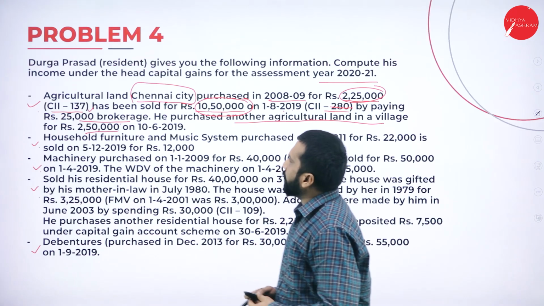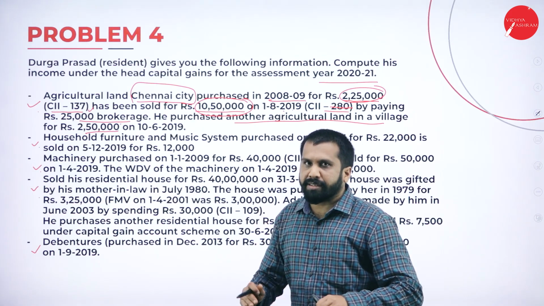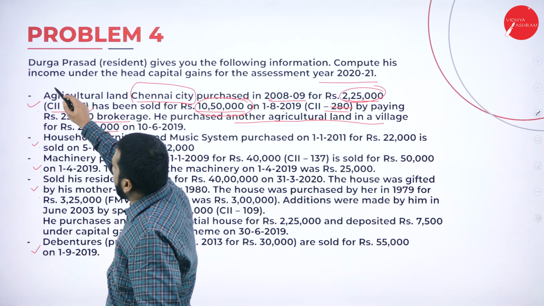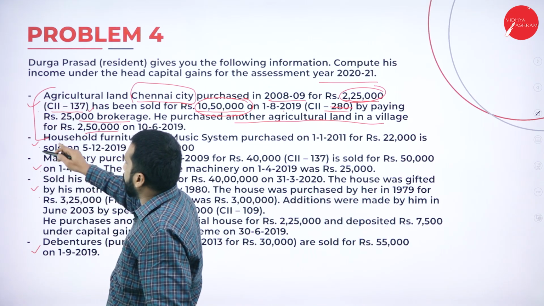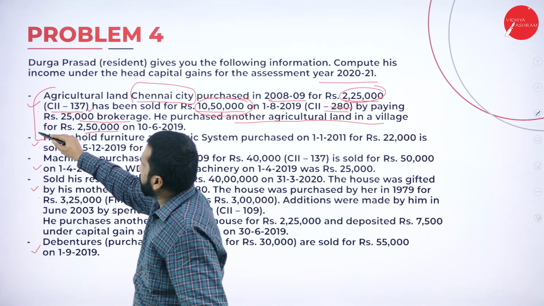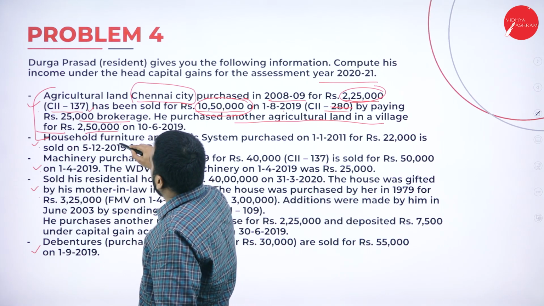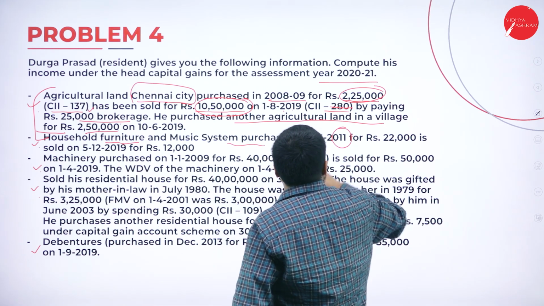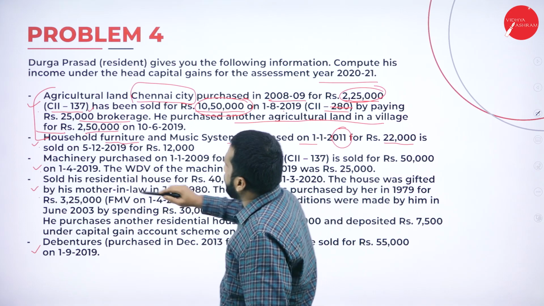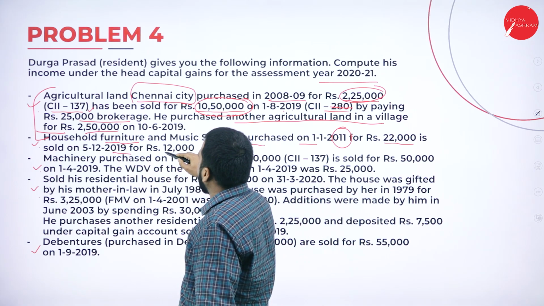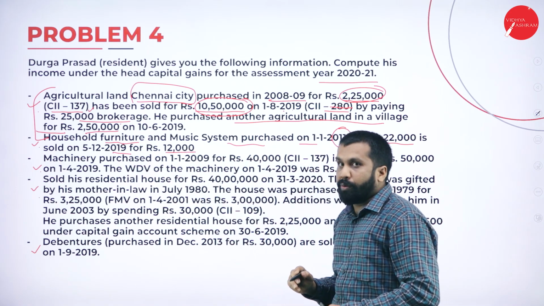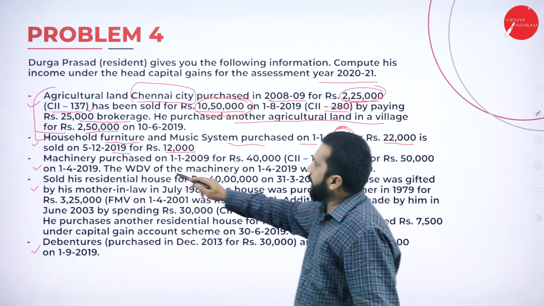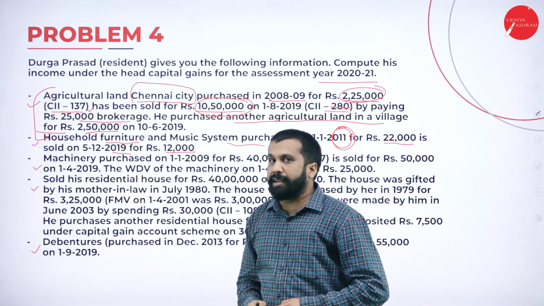Now, the first one we completed. It is very clear and easy. Now, second one. We don't come back for the first one. Household furniture and music system purchased on 11 for 22,000 is sold in 2019 for 12,000. It was purchased on 11 and sold in 2019.